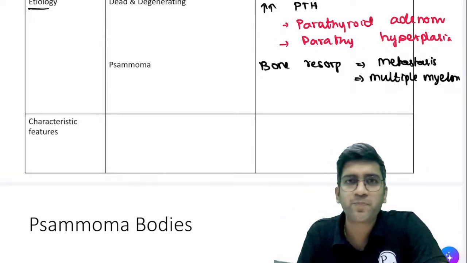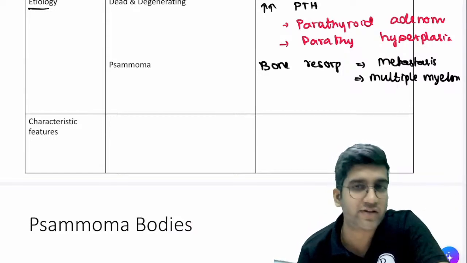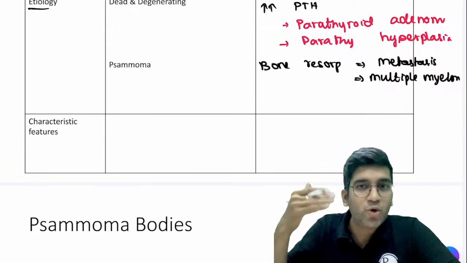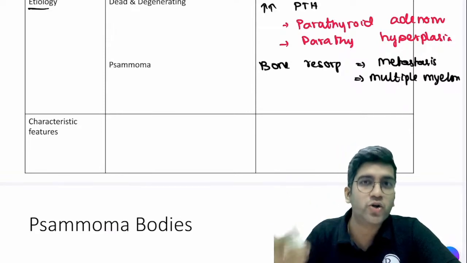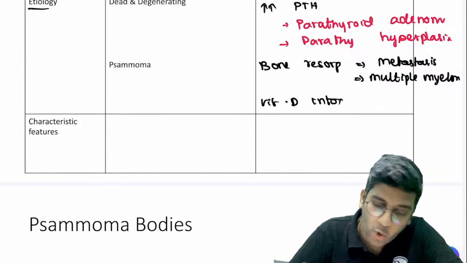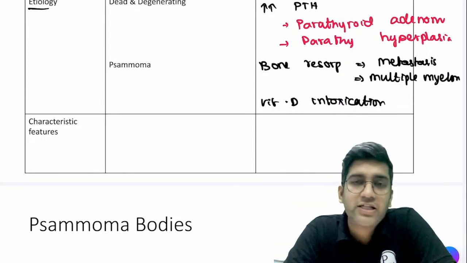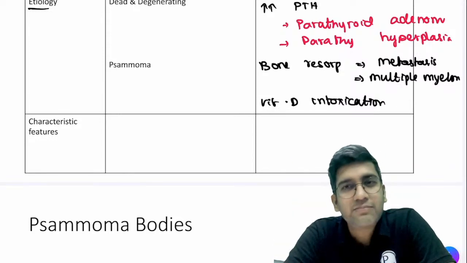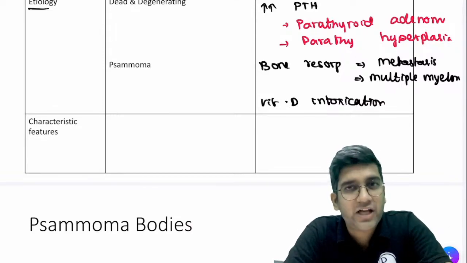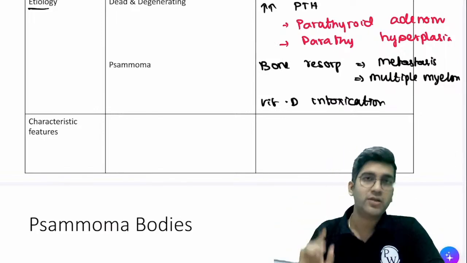There are many more things we will read in the endocrine chapter, or when we come back to your orthopedics in your final year. Fine. Next, someone said vitamin D intoxication. When there's more and more vitamin D, obviously the calcium level is going to increase, right? So vitamin D intoxication can also happen, right? So all of them, primarily what they're going to do is increase the calcium levels. That's all. There are a few random diseases called milk alkali syndrome. Renal failure will cause parathyroid hyperplasia, so I'm not going into it, right? So all these will cause primarily an increase in your calcium levels, right?